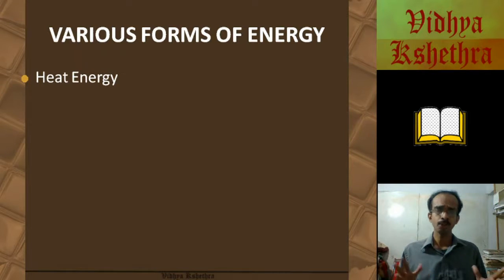Heat energy is produced during various processes. For example, if we rub our arms together, heat energy is dissipated. Similarly, when a body moves on a surface which is having some friction, heat energy is dissipated. That is, some energy is lost in the form of heat.